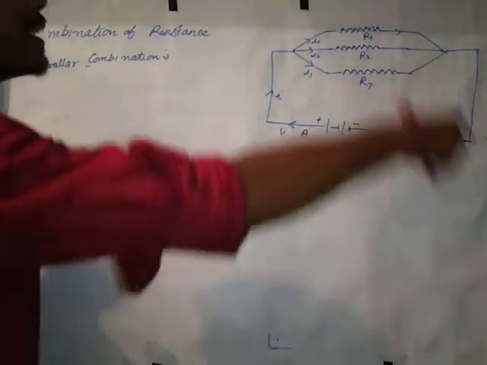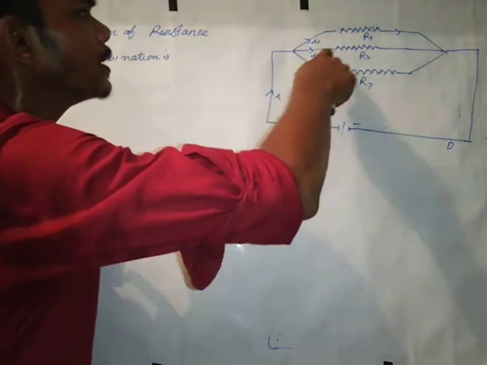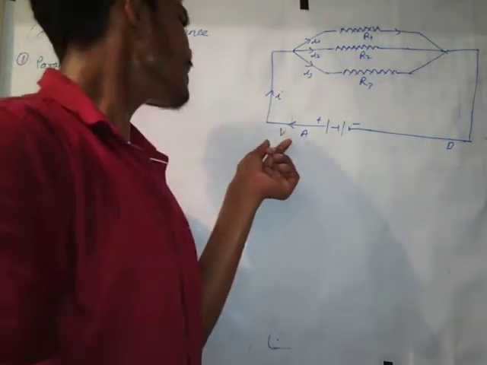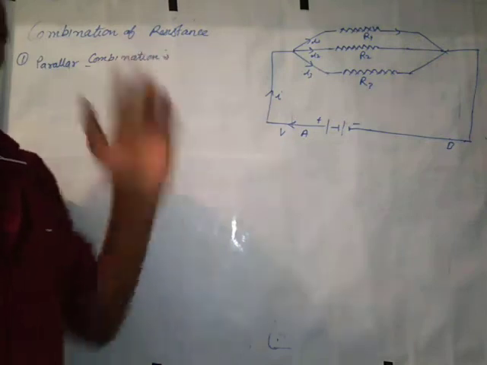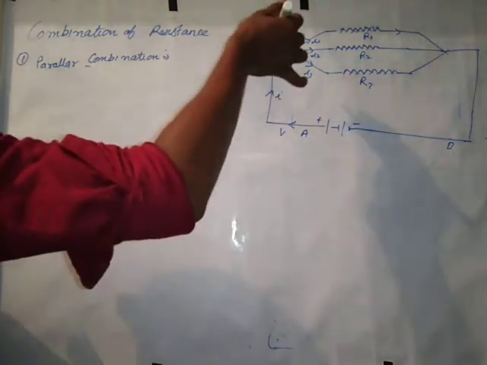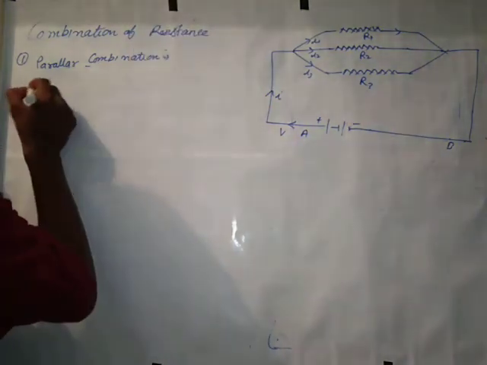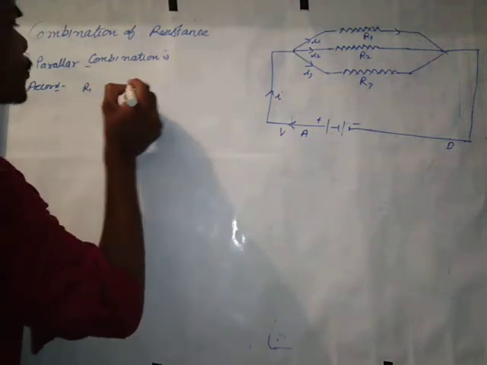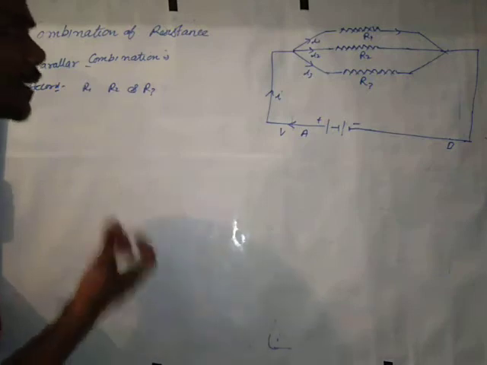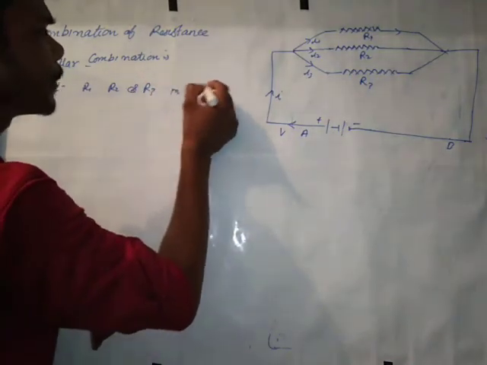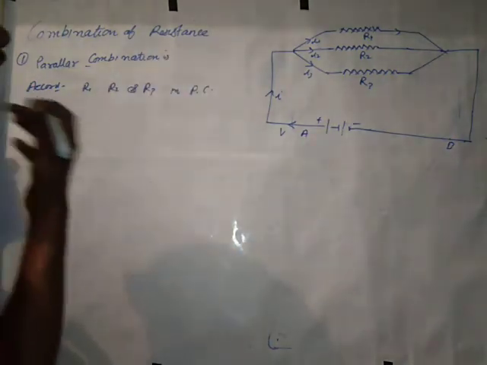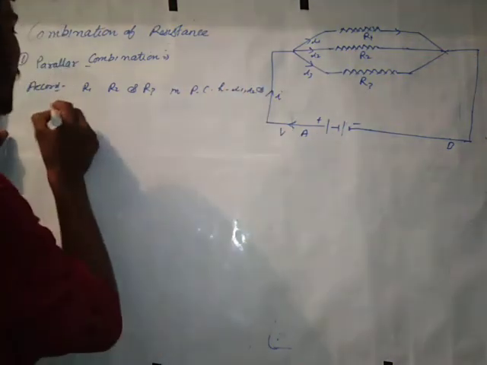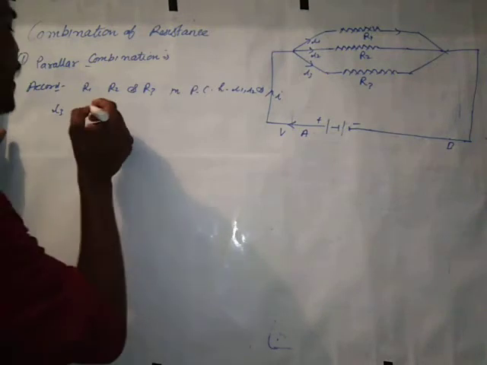Their currents are I1 for R1, I2 for R2, and I3 for R3, and the potential is V. As I said, according to the figure, there are three resistances R1, R2 and R3 in parallel combination, having currents I1, I2 and I3, and their potentials are V.